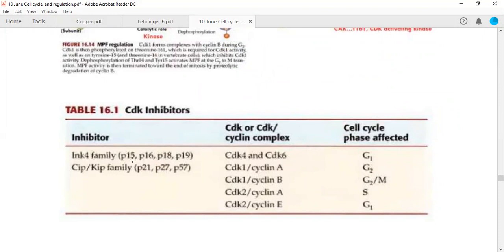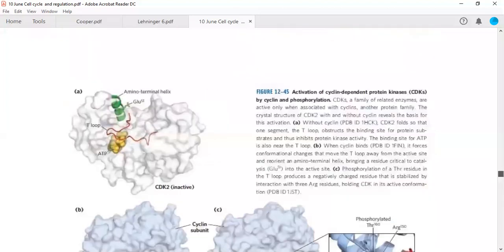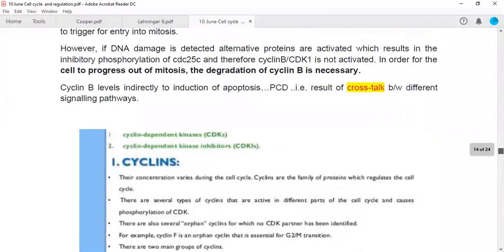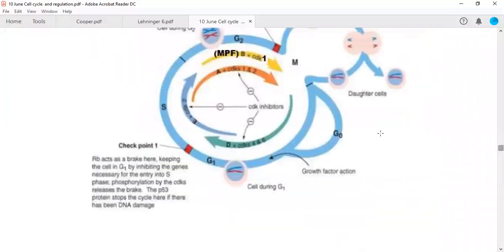The INK4 family has P15, P16, P18 and P19. This INK4 family specifically inhibits the G1 phase of the cell cycle, because we know that CDK4 and CDK6 are required in G1.